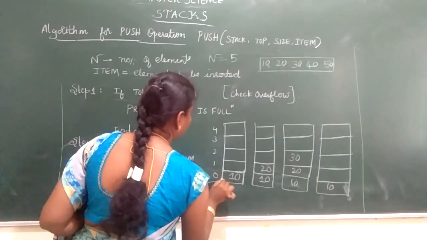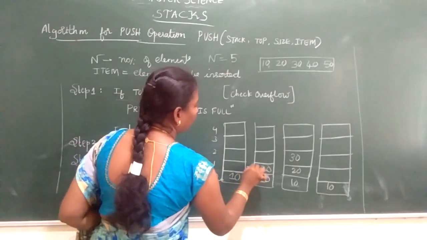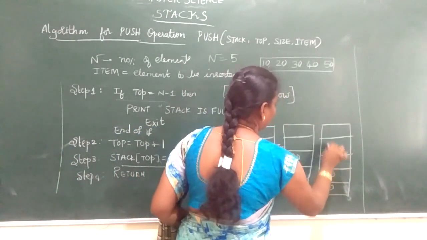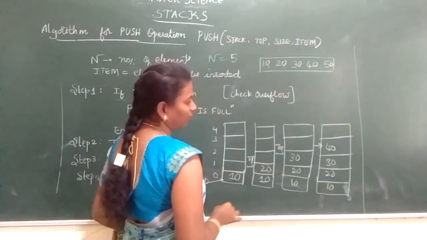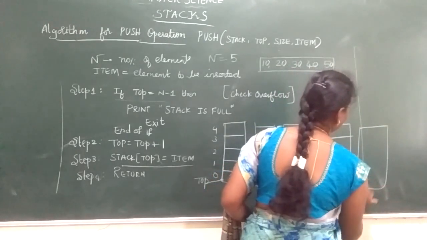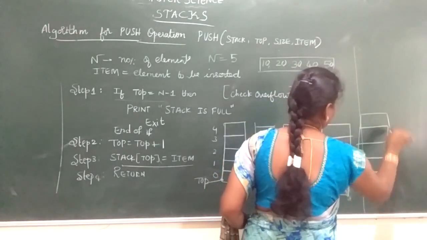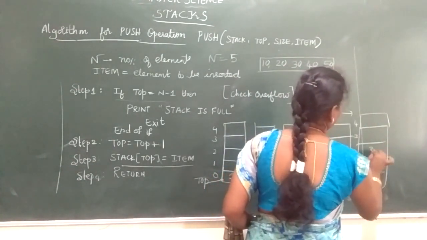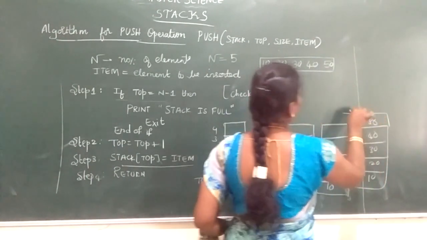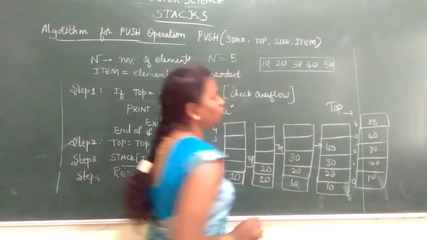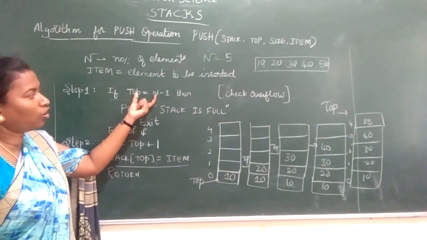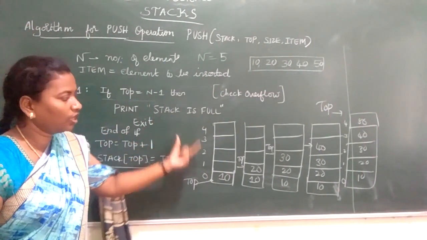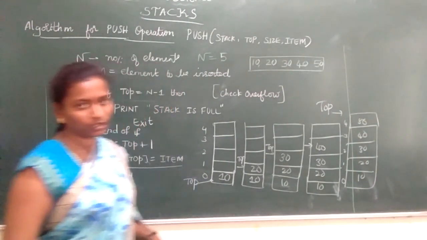So here first when you insert, it will be here. Next your top will be pointing here. Next your top will be pointing here. 20, 30, 40. Next your top will be pointing here. Again when you increment, your top will be pointing here. So once your top is equal to 4, once the stack size is full, you need to check and print that the stack is full, because I started inserting all my elements into the stack.